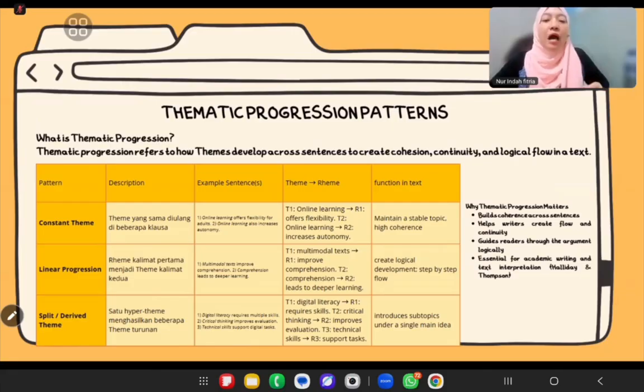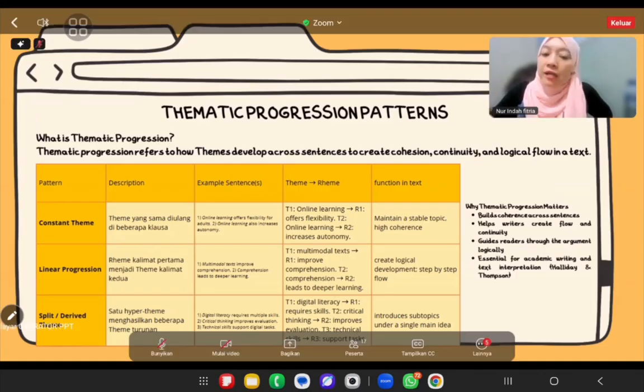their ideas from sentence to sentence, so readers don't get lost. Let's look at the three main patterns. The first one is the constant theme. In this pattern, the same theme is repeated in several clauses. It's like the writer wants the reader to stay with one topic consistently.